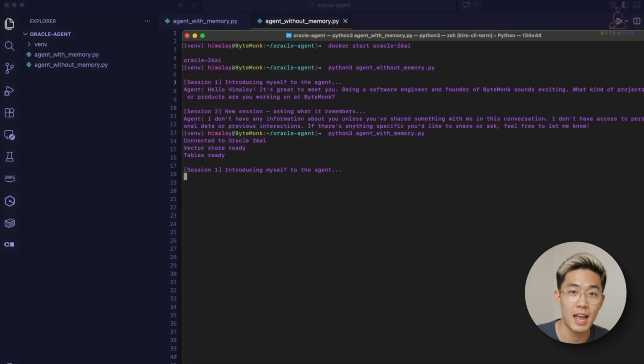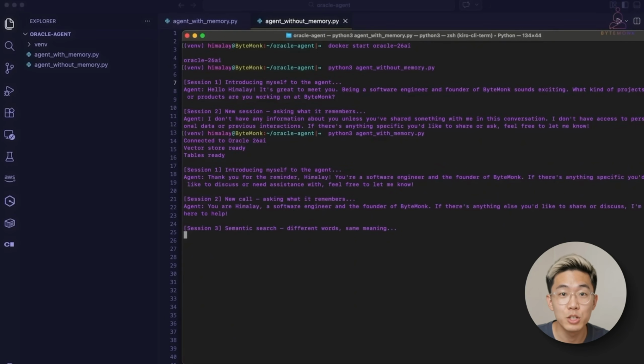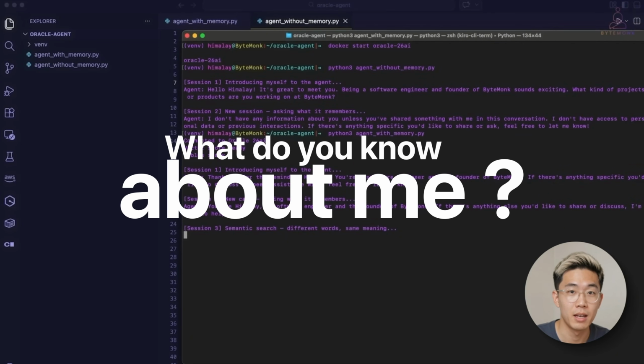Here's what this looks like in action. In session 1, I tell the agent my name and that I'm a software engineer. It responds accurately. In session 2, I make a completely new call with no history provided. I ask, "What do you know about me?" It remembers everything, but session 3 is the real test.